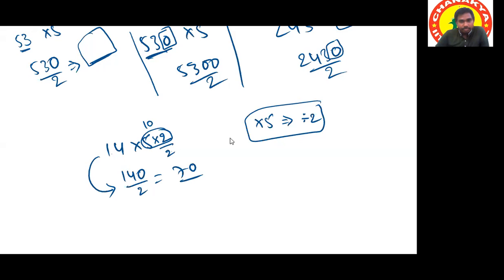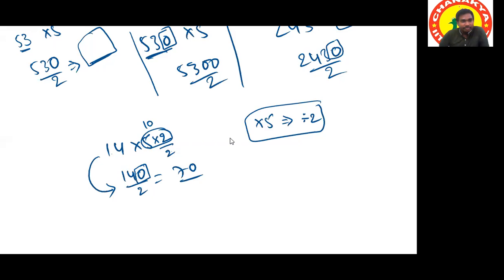Sir, is it necessary to add a 0? Can we do it normally instead of adding 0? It is not mandatory. It is not necessary to add 0. But let all the people understand first. Later, I'll remove that part also. Without adding this 0 also, we can do that.